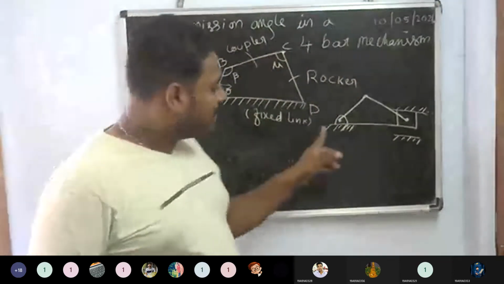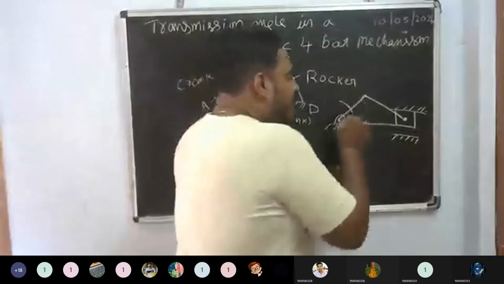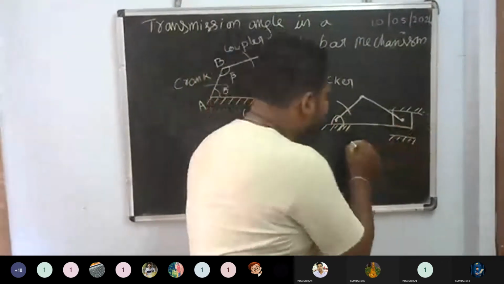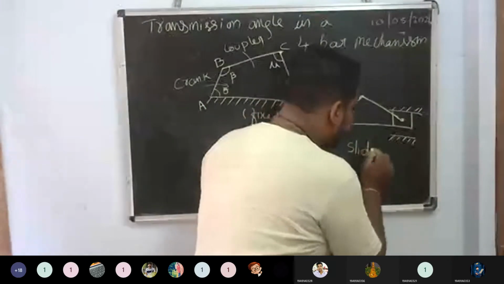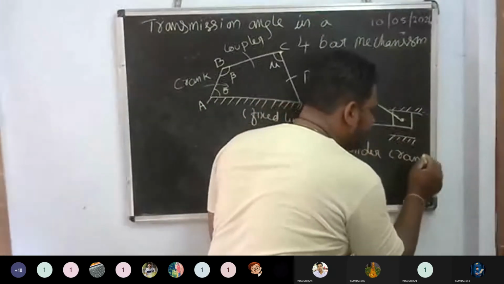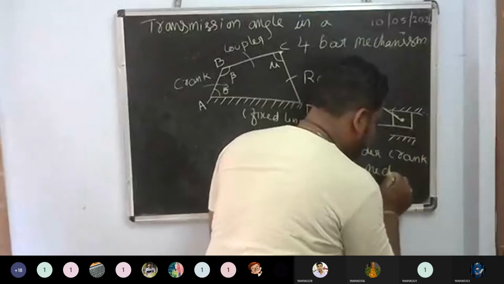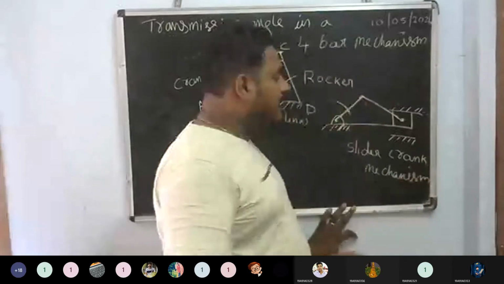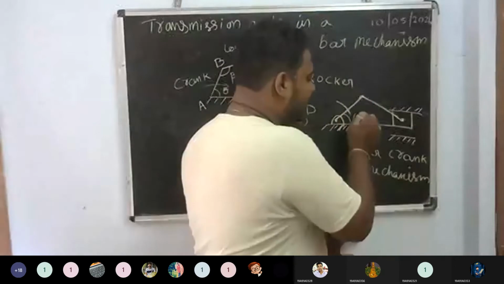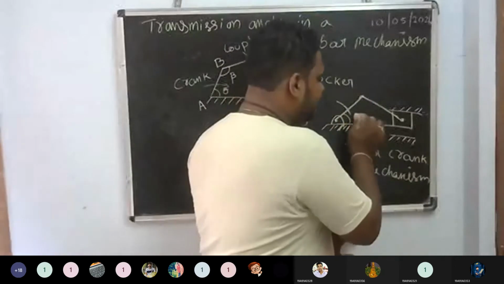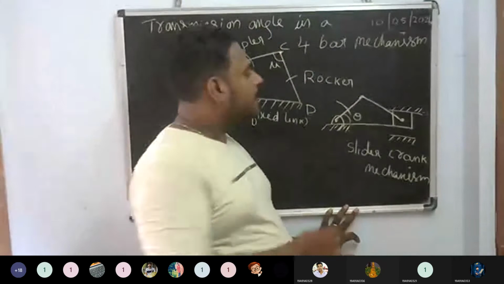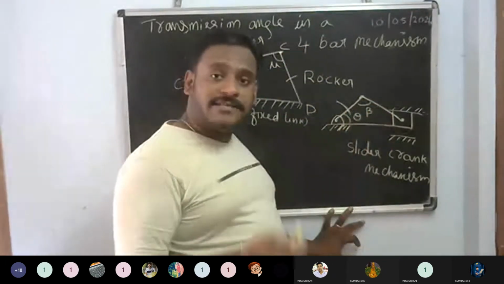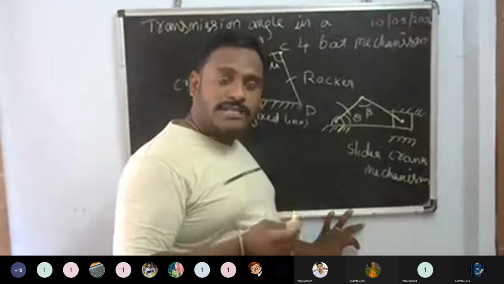See here guys, this is a crank you are having in a slider crank mechanism. This is theta, and this is beta. And what about the transmission angle here?